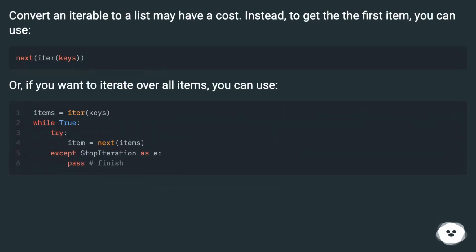Converting an iterable to a list may have a cost. Instead, to get to the first item, you can use: Or, if you want to iterate over all items, you can use: